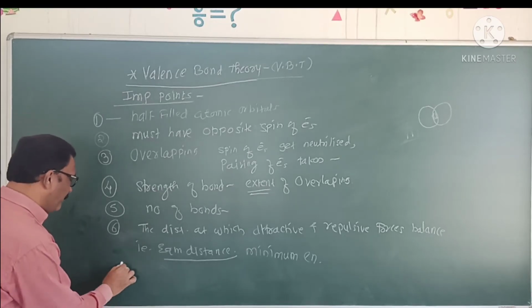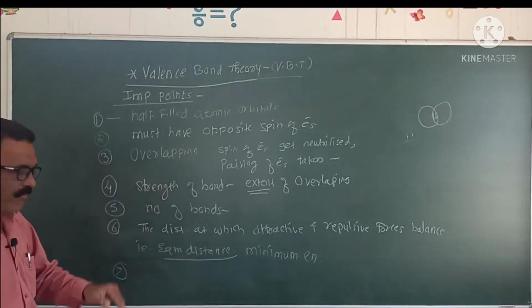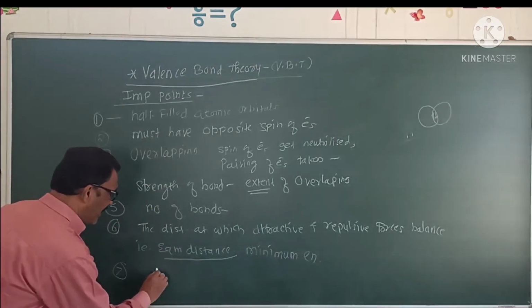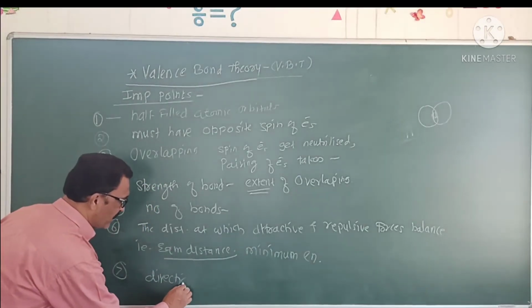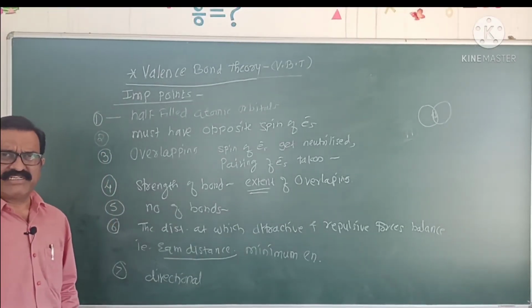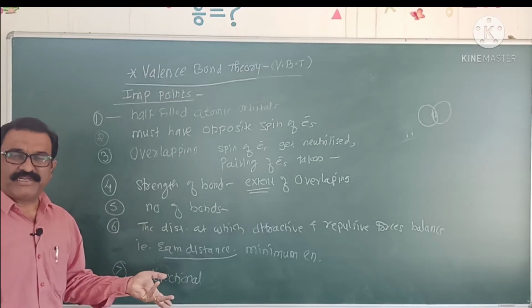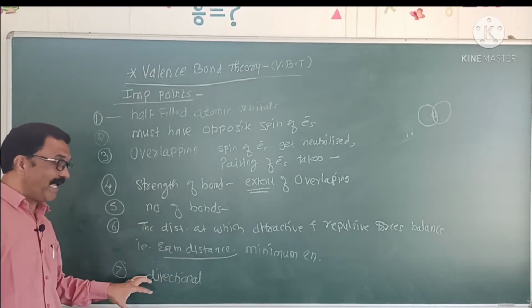And the last important point of this valence bond theory is that these covalent bonds are directional in nature. Here, an s orbital has a spherical geometry, with no directional nature.